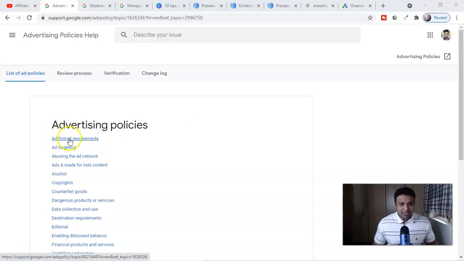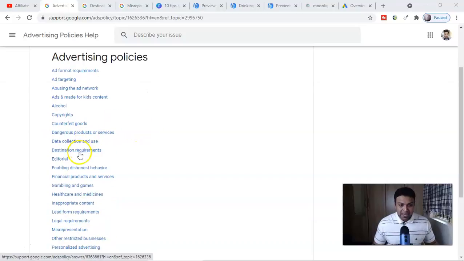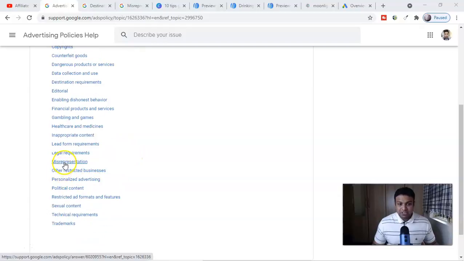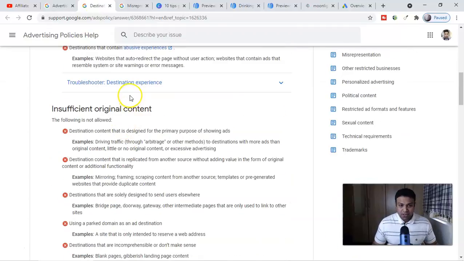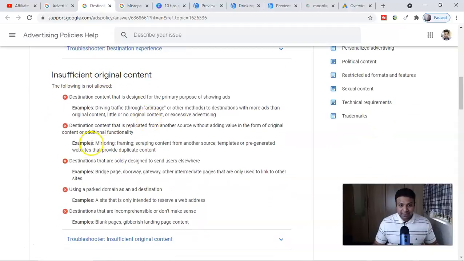So again, we are here in the advertisement policies, guys. If we go again to the destination requirement, and one more thing, guys, misrepresentation. If you scroll down here, you can see insufficient original content. Here you will see the bridge page, doorway, gateway, or other intermediate page that we create, which we call a landing page, that is only used to link to another site. When we create a landing page with Google, guys, you have to create a completely different PPC-friendly or Google-friendly landing page, which I'm going to show you in a second.